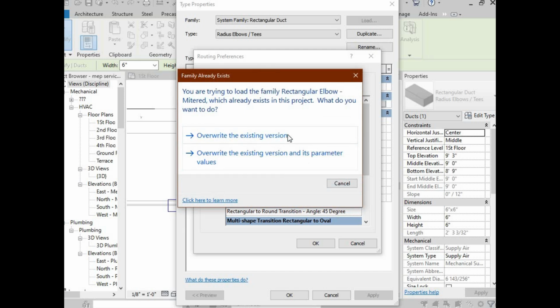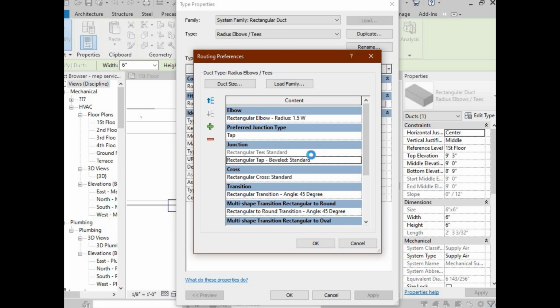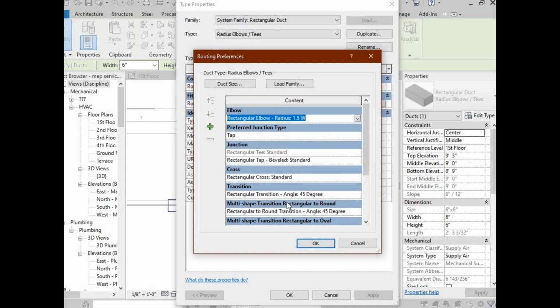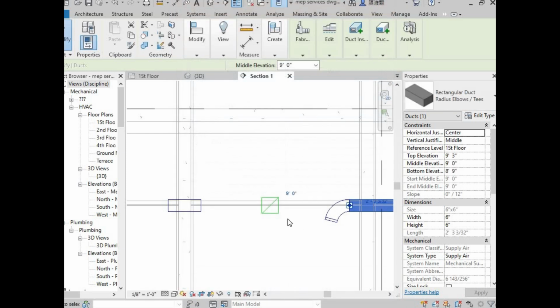So this is how they are loading. Overwrite the version, overwrite, and here in the elbows we have all types of elbows loaded. As there is a tab bevel here, it will automatically take whichever elbow is suitable for that situation. We don't have to change any elbow or anything.